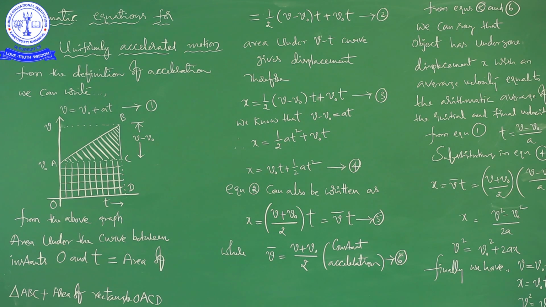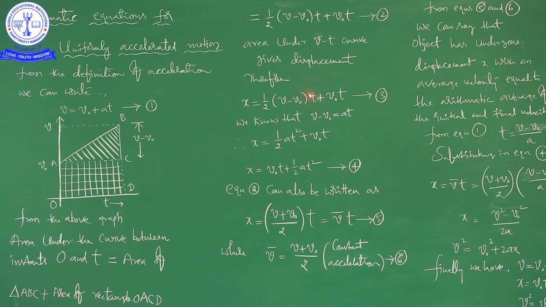So you take this v naught to that side, then what will happen? v minus v naught is equal to at, right? So here we know that v minus v naught is equal to at. So here in place of v minus v naught we have to write at.